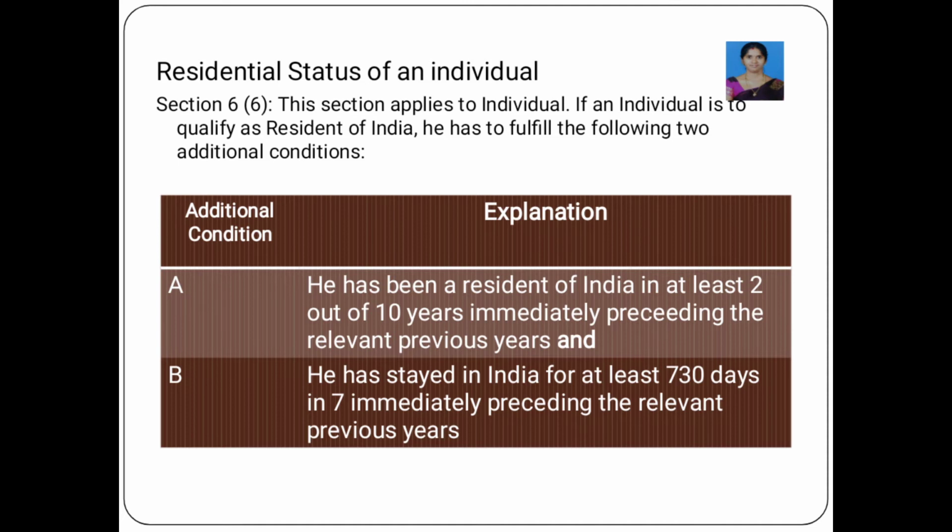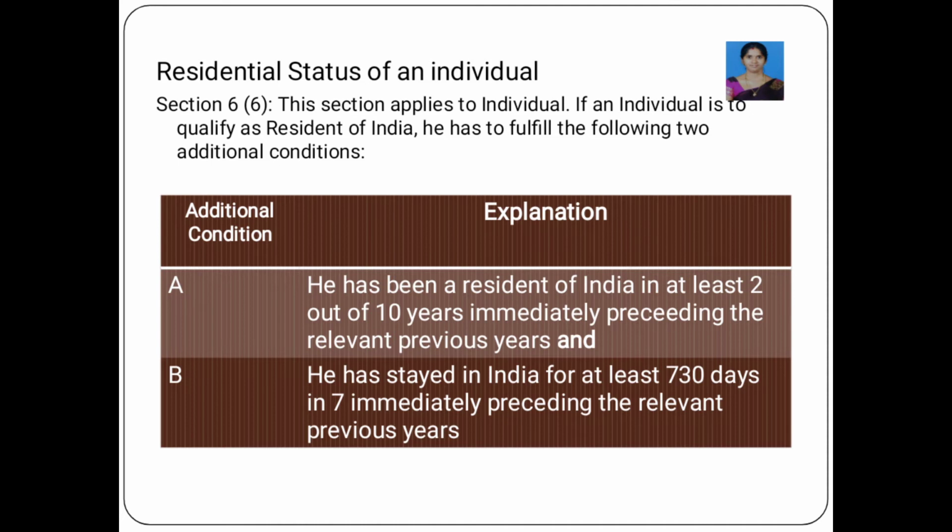That is, totally 365 days, the entire year, his stay in India is a must. And the second additional condition is that the assessee must stay in India for 730 days in the 7 preceding previous years. That is, before that previous year his stay was completely 730 days.